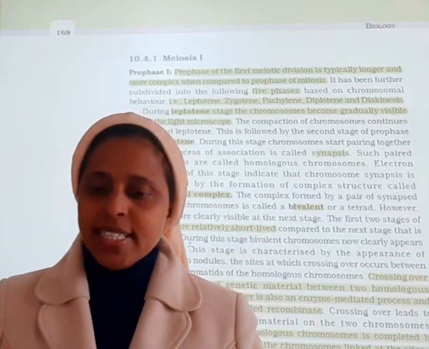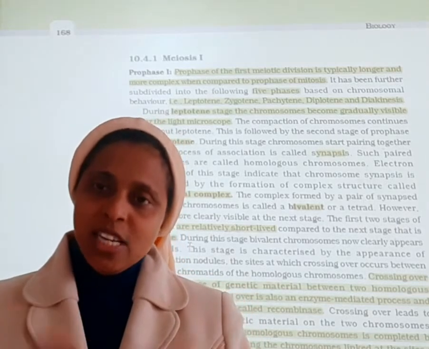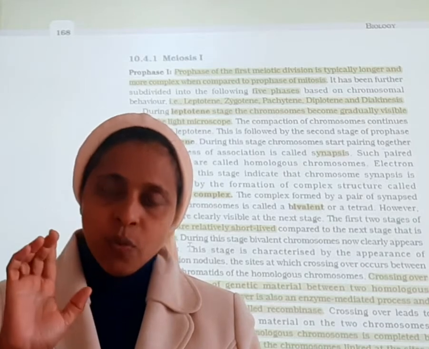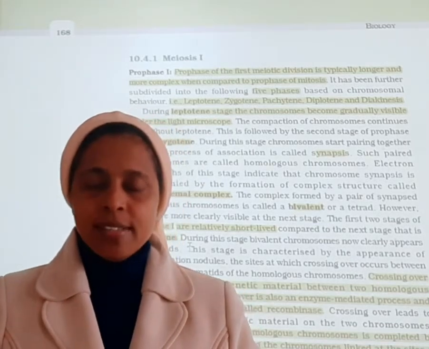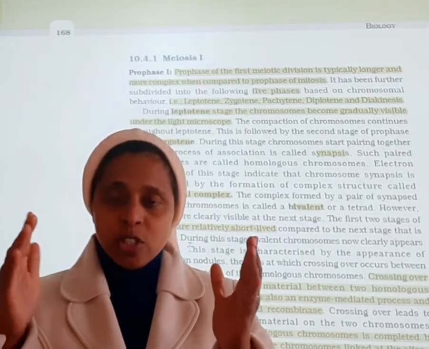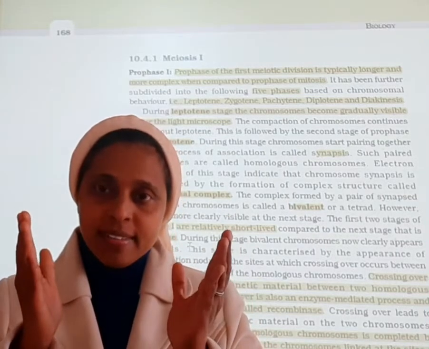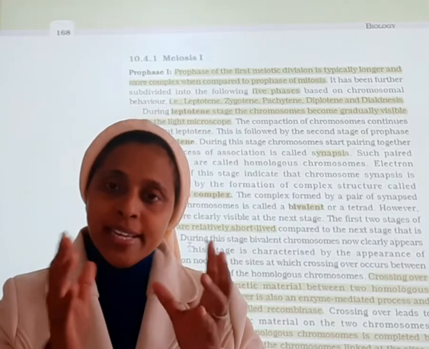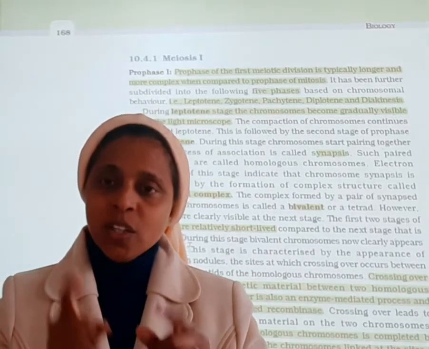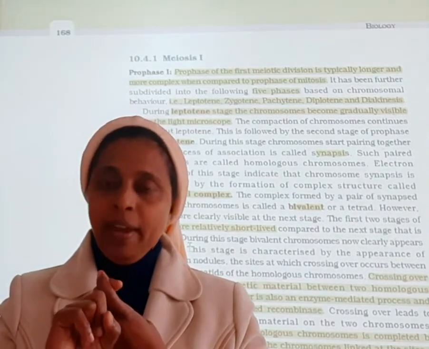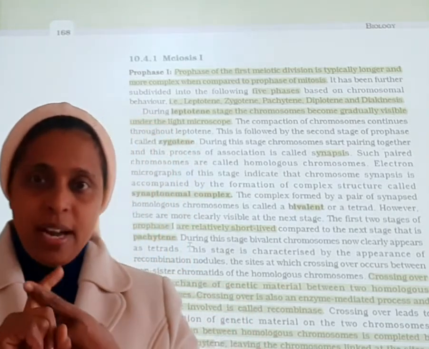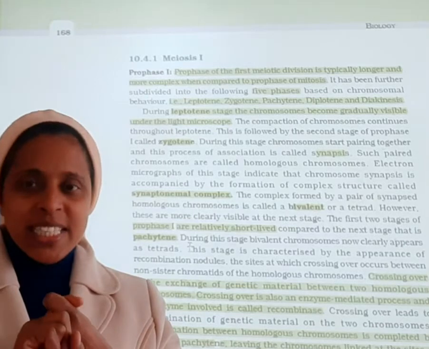And next, the zygotene stage. What is happening? As I have told you, five stages are there. The first stage is over. In the second stage, the zygotene stage, the homologous chromosomes start to pair. That pairing is termed synapsis.